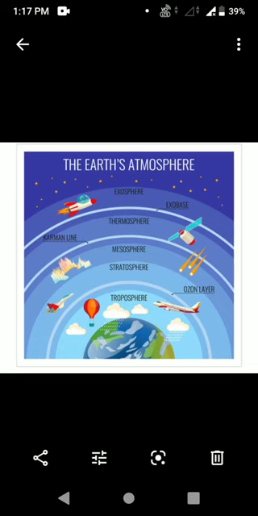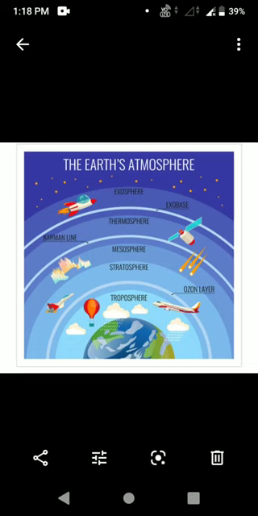Why it is considered a weather making layer means almost all weather phenomena take place in this layer only. So it is called the weather making layer. Okay. Next, the upper limit of the troposphere is called the tropopause. Okay. I think you have understood. Next layer is which one? That is the stratosphere. Very good. Okay. The second one is the stratosphere.